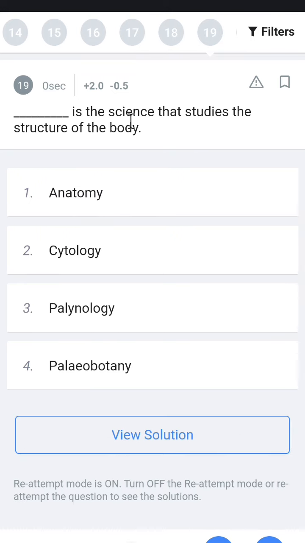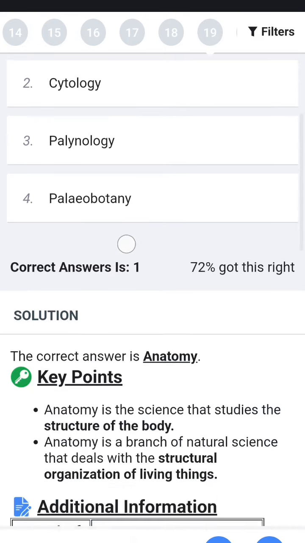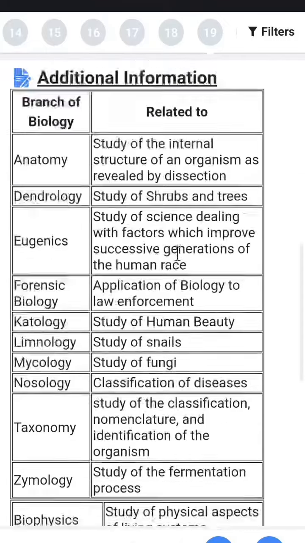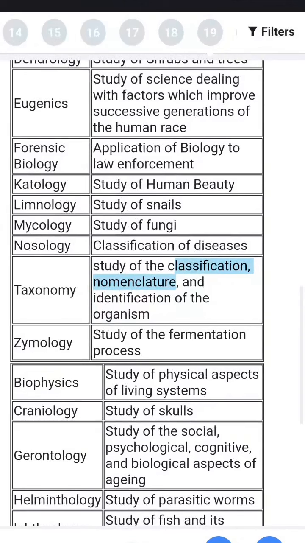Next, which is the science that studies the structure of the body? Anatomy is the study of the internal structure of the organism, cytology is the study of cells, and mycology is the study of fungi. So these are some of the studies under science.